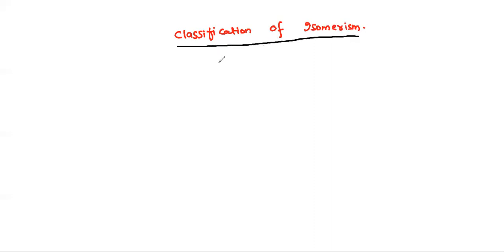Okay, so let's understand the classification of isomerism. The isomerism is actually classified into two types. The first type is called structural isomerism.